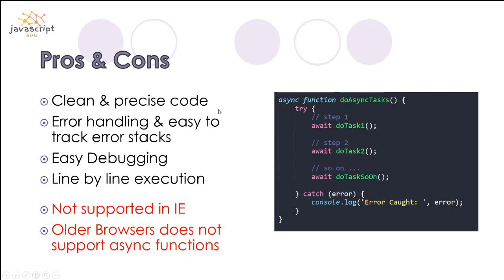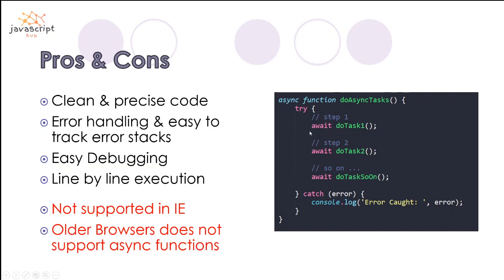some of the pros are, as I spoke about, clean and precise code. As you can see, you have to write one line of code, and this do task is going to return a promise. I told you in my first slide that if I'm writing the await keyword before any function call, it means it is going to return a promise. Otherwise it will not wait for anything. If it is returning a value of a string type or number type, it is not going to wait for that value. So await only works with promises, right? So error handling is easy.